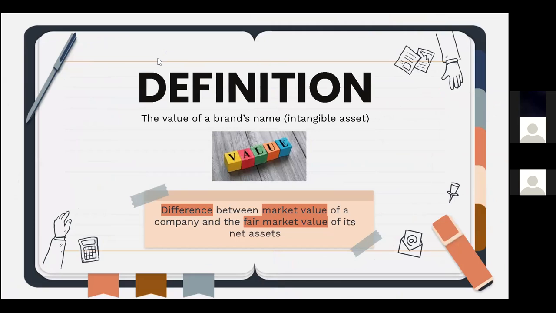So first of all, have you ever heard the word goodwill? Basically, goodwill is the value of a brand's name. We can also call it an intangible asset. In other words, we can define goodwill as the difference between the market value of a company and the fair market value of its net asset. So market value is the purchase price of a company, while fair market value is the net asset of a company. In other words, we can define goodwill as the purchase price minus the net asset. The difference between that subtraction will be the value of a brand. Next.